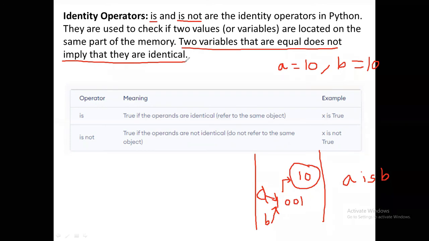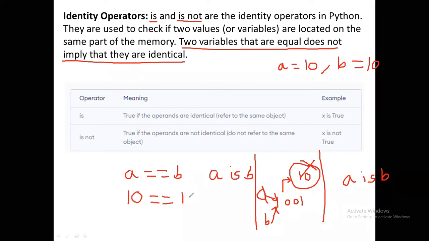Here we are not checking the content. A equals B versus A is B: what is the difference between these two? With A equals B, we check whether the content of A equals the content of B. But with A is B, we are checking with the help of memory location.